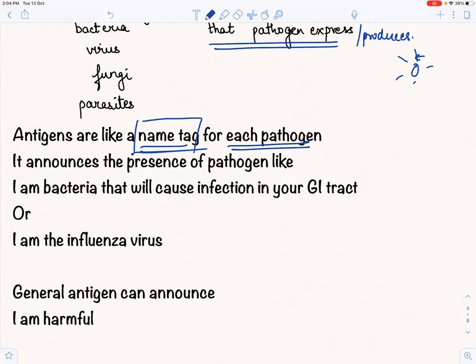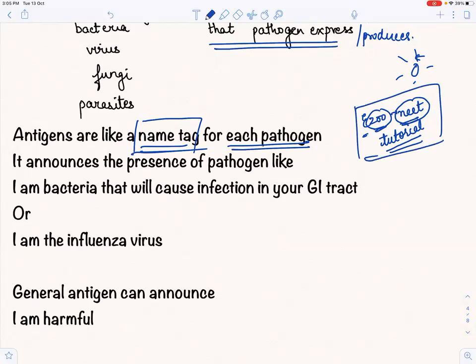That okay, like this channel has a name, Izu Neet Tutorial, right? E for electronic, zoo for zoology, Neet for the Neet exam and tutorial. So you are getting that it is a virtual medium of learning zoology for the exam, specifically Neet. So the name itself is describing it.